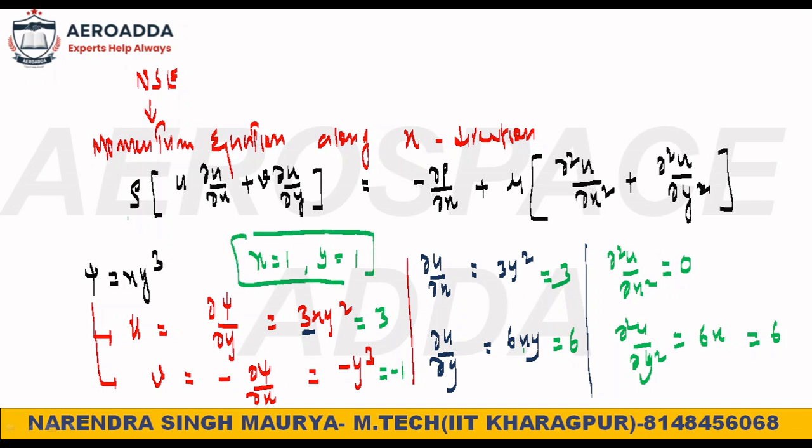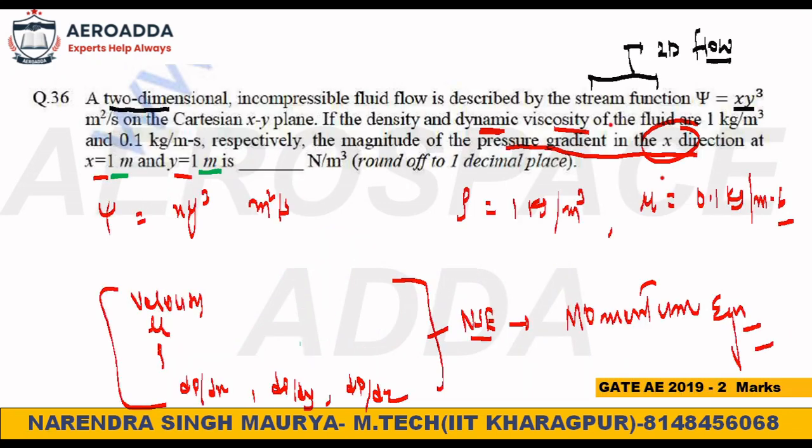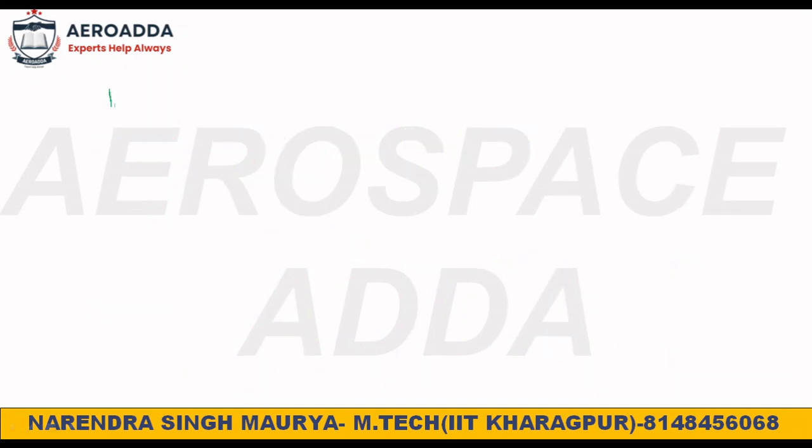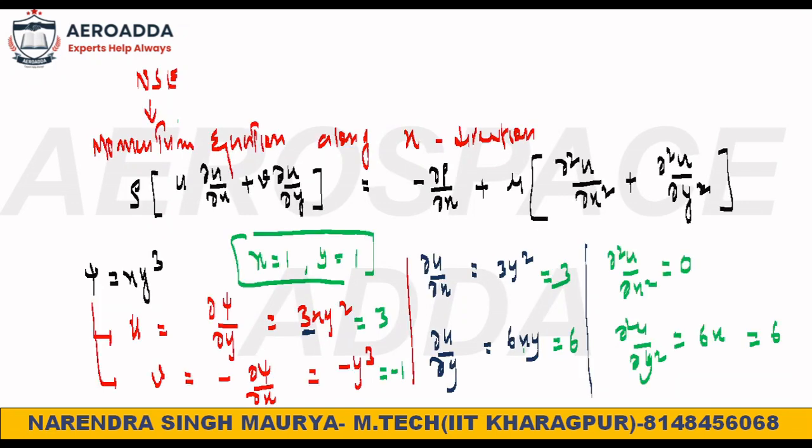See all the values. Rho they have given, mu they have given, all the values you have calculated. You just put them in this formula and you will get your answer. The rho value is 1 kg, simple. Check: u into ∂u/∂x, so this is u and ∂u/∂x is this, so it is 3 into 3.